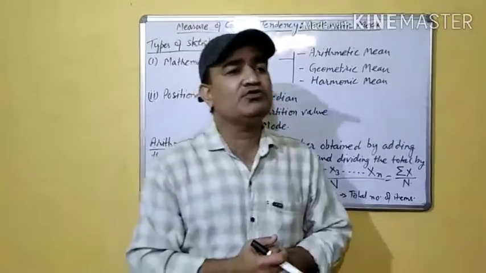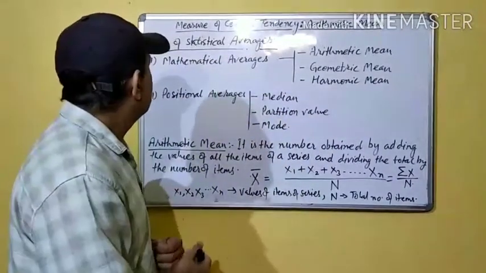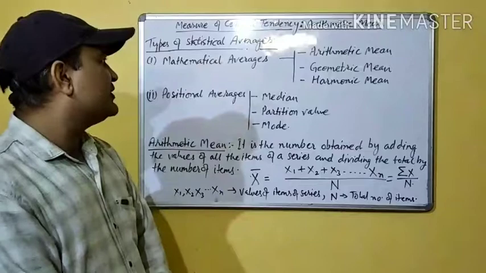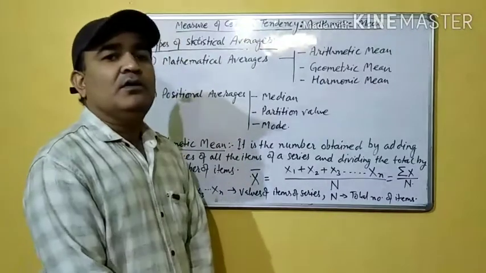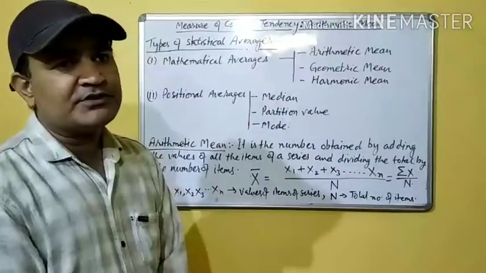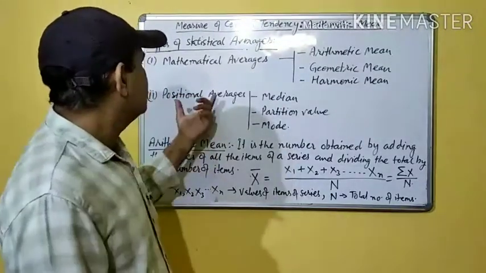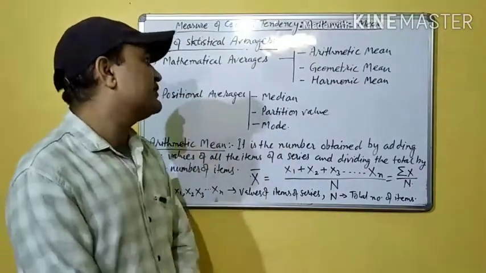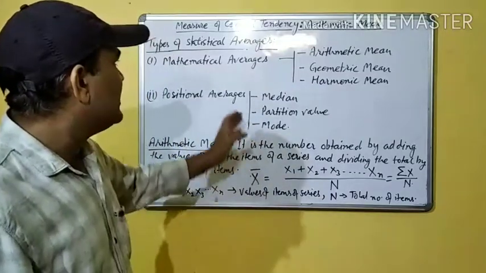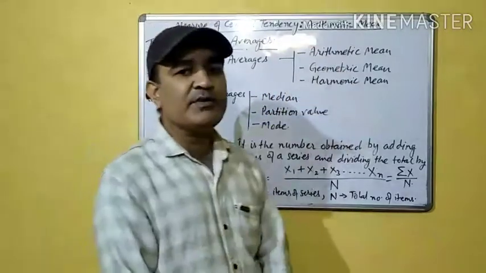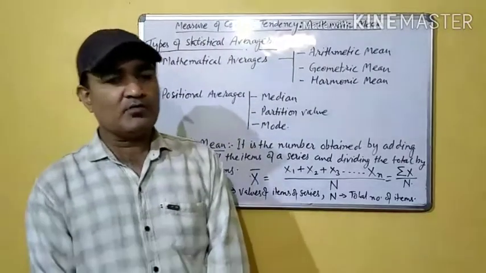Now we will try to understand the different types of statistical average. Broadly, the statistical average is divided into two types. The first one is mathematical average and the second one is positional average. Mathematical average is further divided into arithmetic mean, geometric mean and harmonic mean.